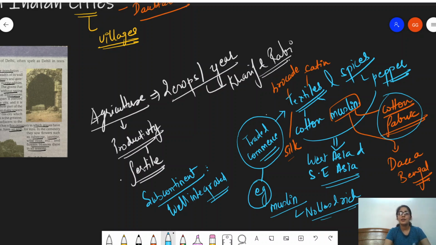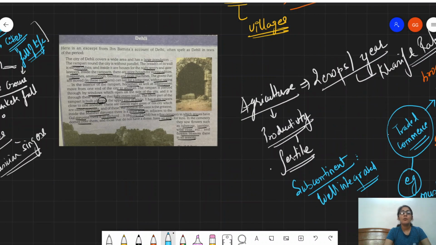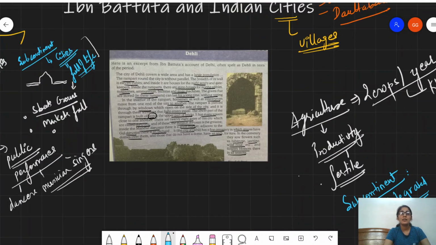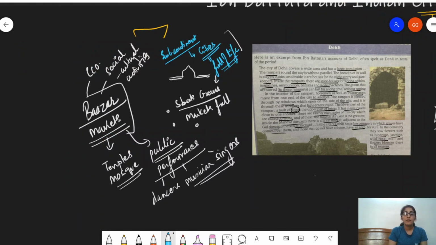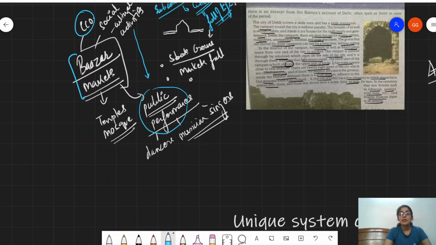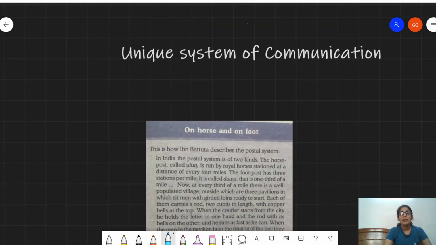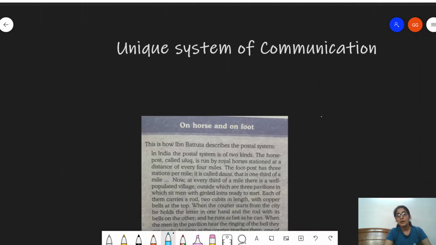This is the important bit, how he explains different spheres of life. He has explained agriculture, trade and commerce, city life, and the atmosphere of the bazaars and markets, how they were not a place for just economic activity, but social and cultural activities as well. How do we understand social and cultural activities? This place was also used as a medium for public performances where dancers, musicians and singers all performed. Now, this is all that you need to know about Ibn Battuta, especially in terms of trade, agriculture, and social and cultural life.